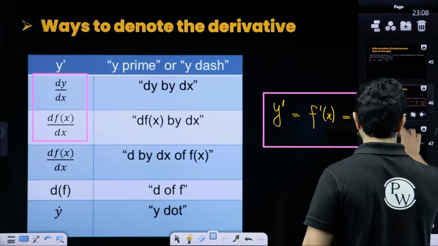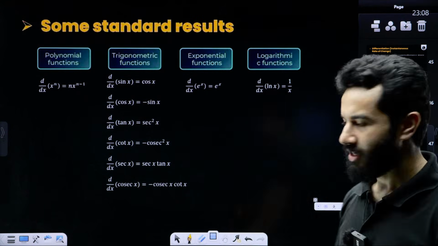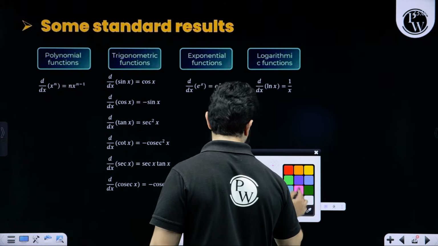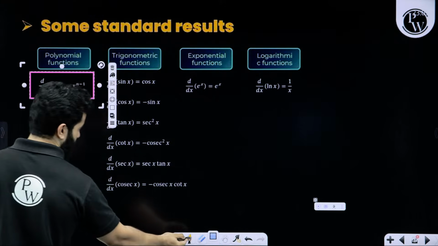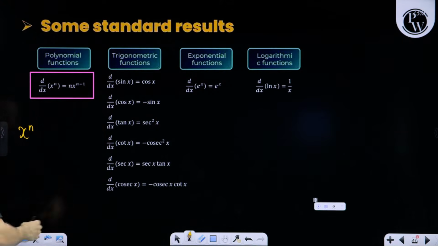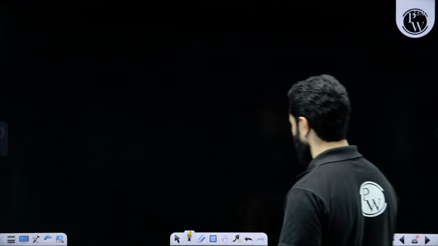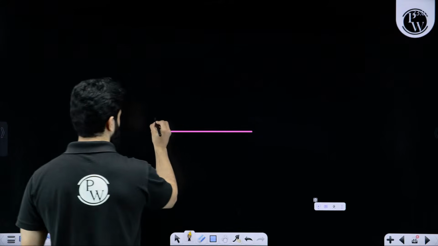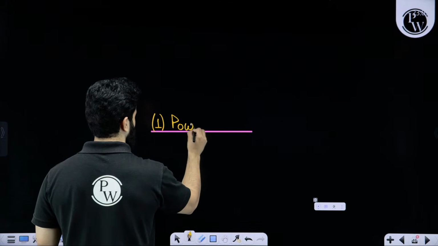Now, let's see some standard results. First result is the power rule. Power rule for x raised to the power n. Let me use a fresh page for this. The first rule is the power rule, for polynomial functions.